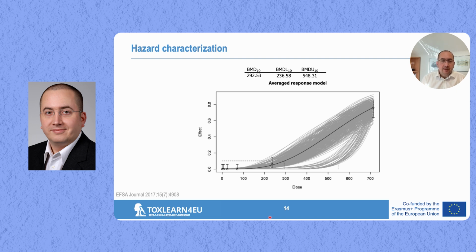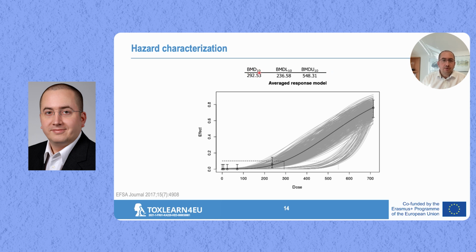Usually various models are averaged, and then a benchmark response, which is usually 10% above background, is considered as relevant, and then you derive the benchmark dose, which is here a bit less than 300 microgram per kilogram body weight and day. And then to also take into consideration the uncertainty of the modeling or the data in general, the lower and upper limits are derived.